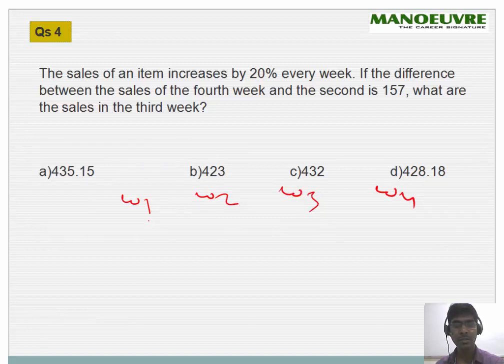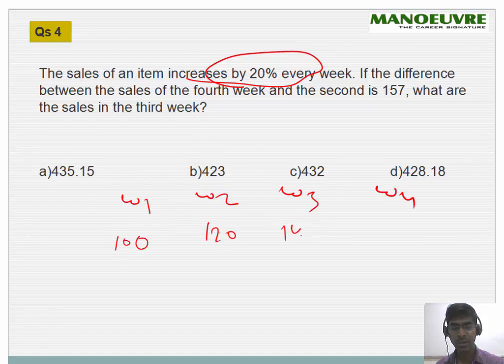Let's assume that the first week sales was 100 and the sales increase 20% every week. So this will be 120, and 20% of this will be 24, which you add to get 144. And 20% of this will be 28.8, which you add to 144.